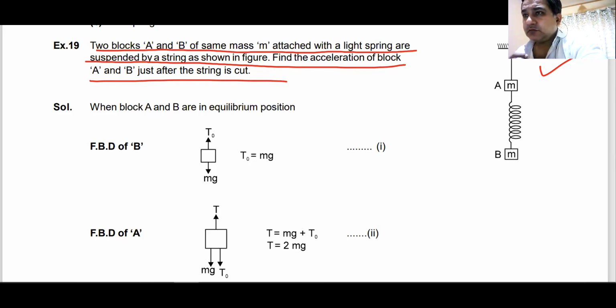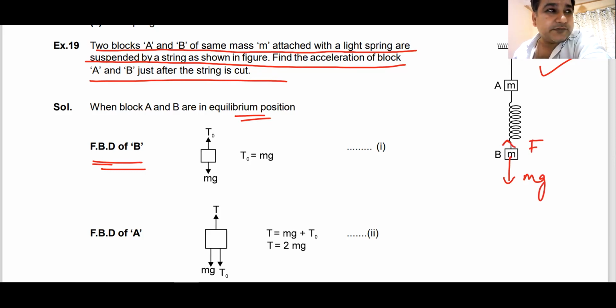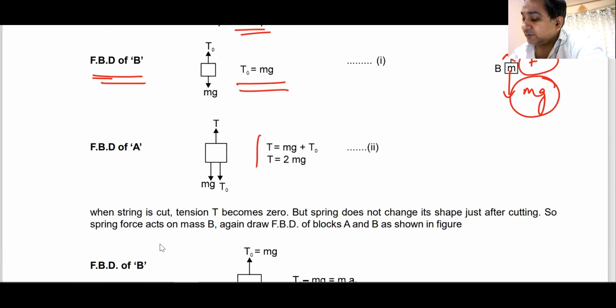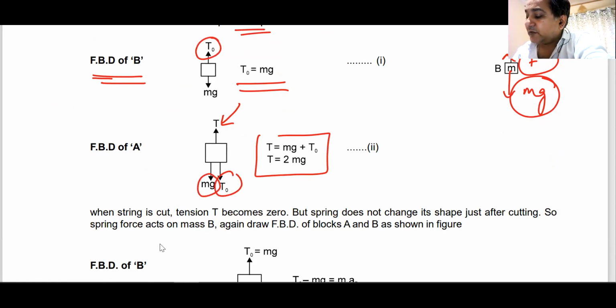No one? Okay. Now, in the beginning, these two blocks were in equilibrium. So what was the free body diagram of B? The B free body diagram, this was mg and this was the spring force F or tension, whatever you call it. From here, you can find out the value of this F, the spring force. Upward, there was a force, which was the tension in the string, and downwards, that was this spring force and the weight of the block.